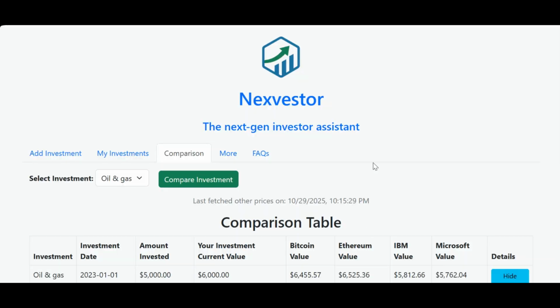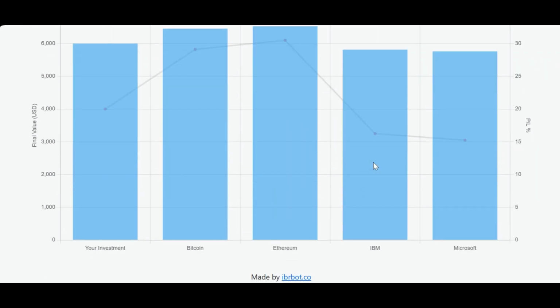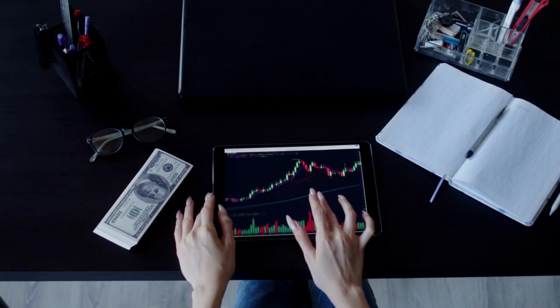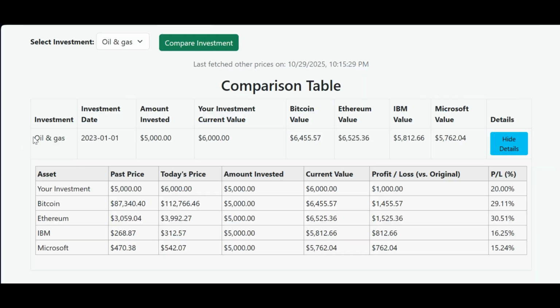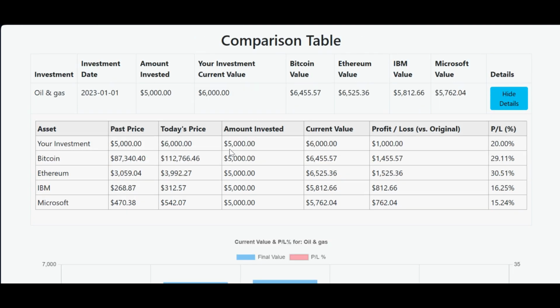What it does is it lets you compare an investment that you made in the past versus buying other investments, and which ones performed better or provided the best return. For example, let's say I bought oil and gas stock in January of 2023 for $5,000. Now, it's October 2025 that I'm recording this video, and now it is worth $6,000. If I would have put the same exact $5,000 in January 2023 and I bought Bitcoin or Ethereum or IBM or Microsoft, which one would have performed better? My investment or one of the others?